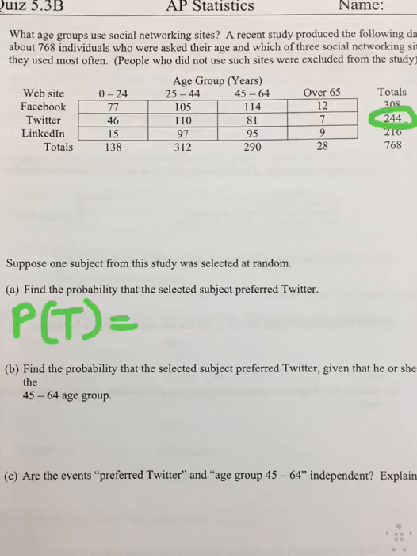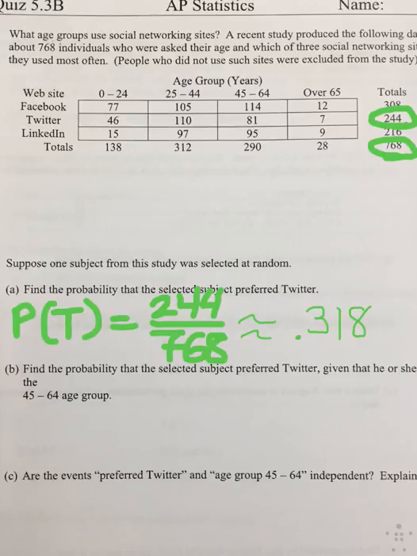So you'll notice I've circled 244. That's our subjects that prefer Twitter, divided by the whole sample space. So in this case, that's 768. So then we calculate that out, round it off, and we come up with 0.318 for A.